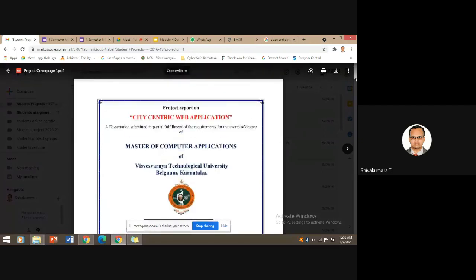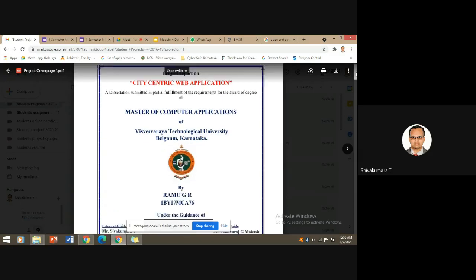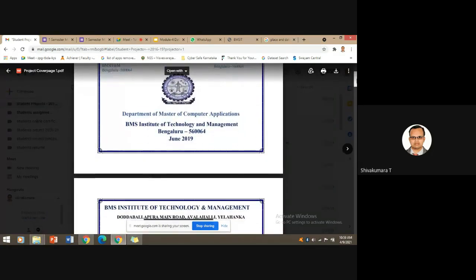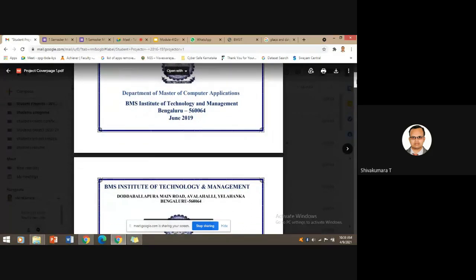You can also look into the margins, how much margin is left for the front page. You can observe the right margin is a little less than the left margin. You can notice that keenly. So the left margin is a little more compared to your right margin. Top margin and bottom margin are usually left at 1 inch.